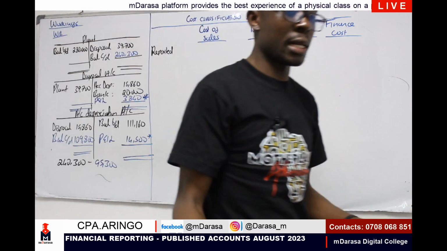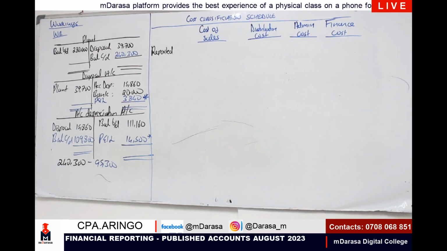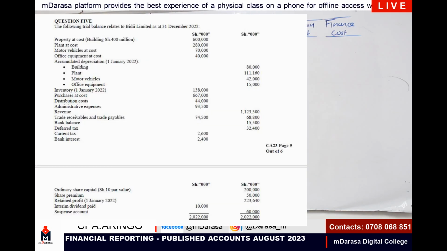Actually, I want us to use our calculator to determine that cost of sales directly. By now, you know that with cost of sales you normally talk of opening inventory. Are you given opening inventory? Yes, you are given 138,000. You add your purchases. Were you given your purchases?